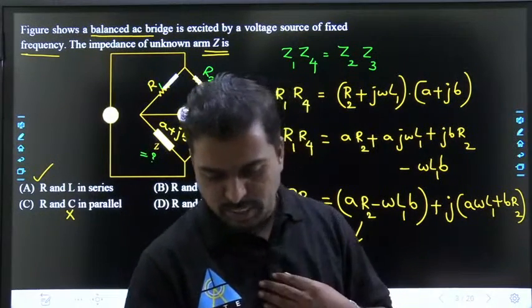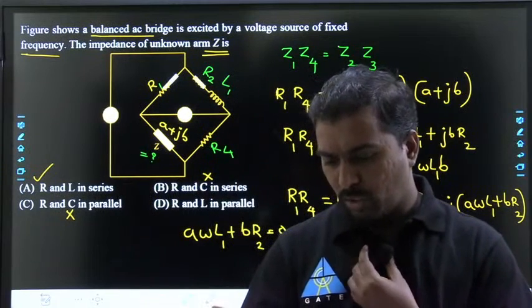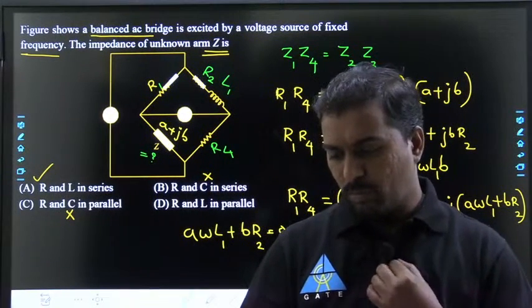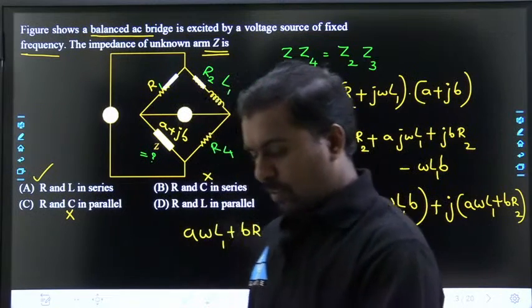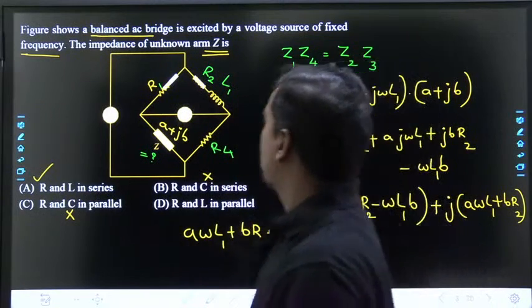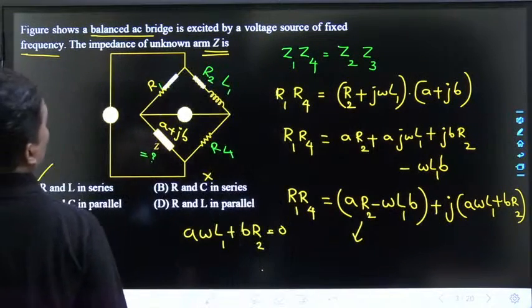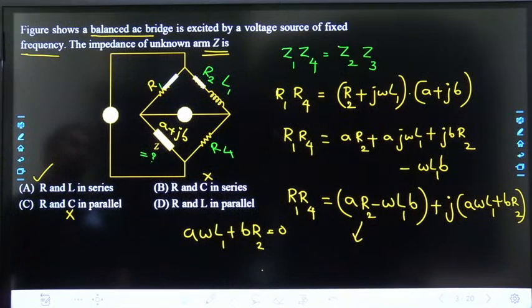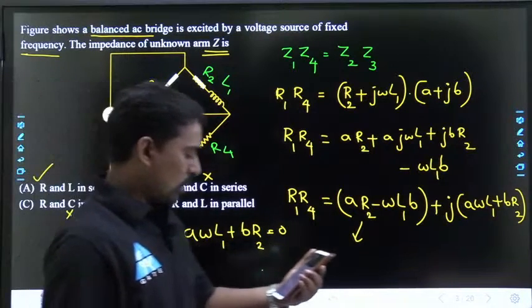Sir, to nullify inductor effect, capacitor should be in opposite arm. Capacitor should be in opposite arm. So what is going to be the correct answer? Check it.